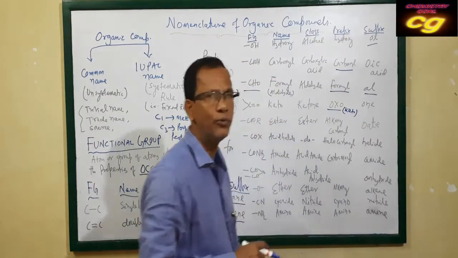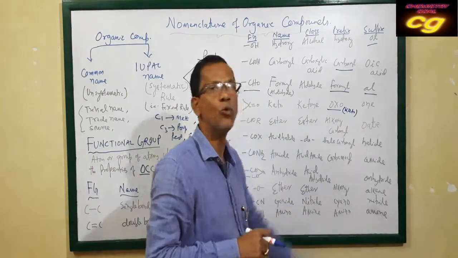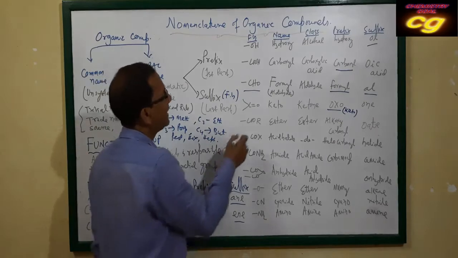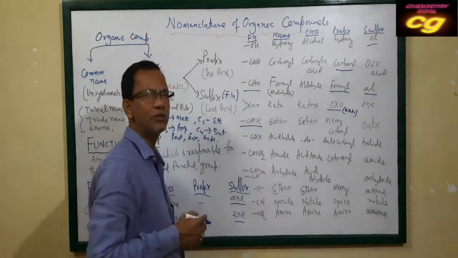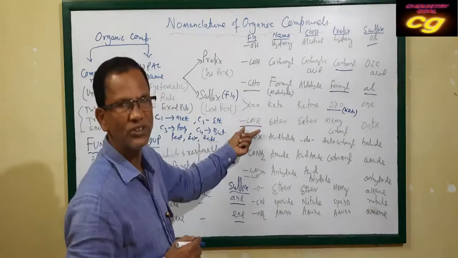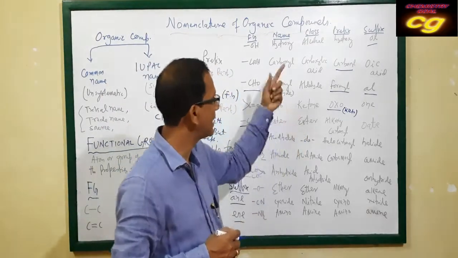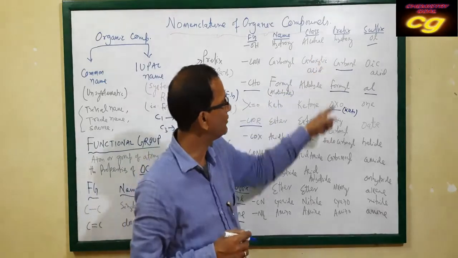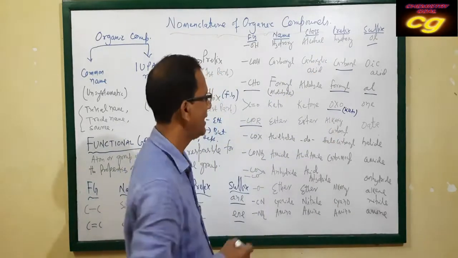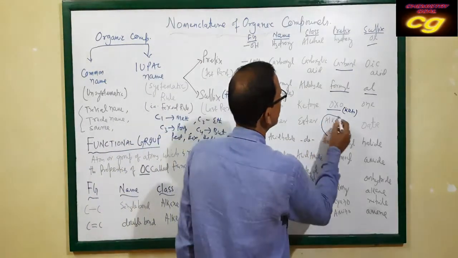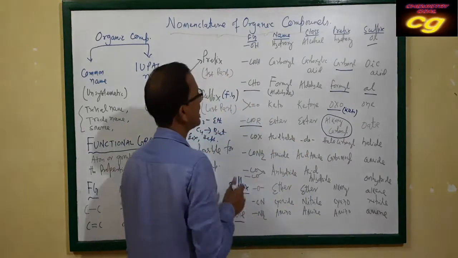Keto or oxo is the prefix name, but the suffix name is -one, like this. And COOR, this is called ester. This functional group is called the ester group. It is the class of organic compound ester, but the prefix is alkoxycarbonyl. Alkoxycarbonyl. This group is alkoxy.